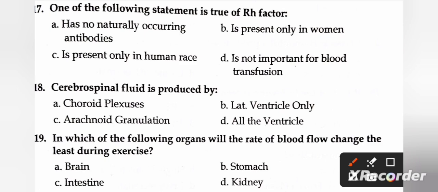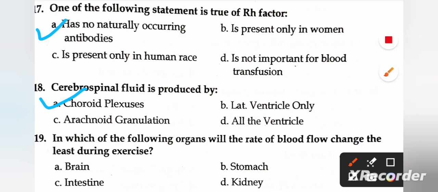So the correct answer is A, has no naturally occurring antibodies. Next question: cerebrospinal fluid is produced by: A, choroid plexus; B, lateral ventricle only; C, arachnoid granulation; and D, all the ventricles. So the right answer is A, choroid plexus.